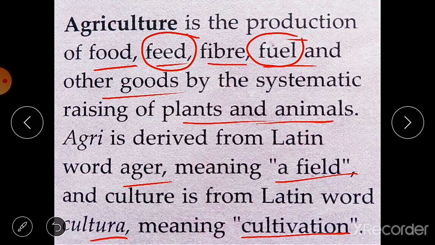So in simple way we can say that the growing of crops, or we can say plants, in the fields for obtaining food like wheat, rice, etc. And this is called agriculture.